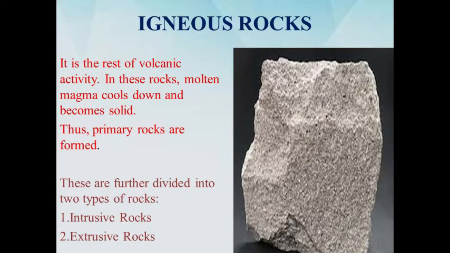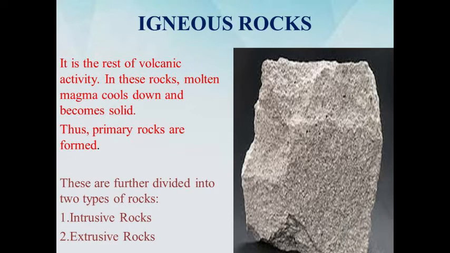First of all, we will discuss igneous rocks. They are the result of volcanic activity. Molten magma cools down and becomes solid. Primary types of rocks are found here. It can be further subdivided into intrusive rocks and extrusive rocks. Intrusive rocks: sometimes molten magma cools down deep inside the Earth's crust. Solid rocks so formed are called intrusive rocks. Molten magma cools down slowly, so they form large particle size. It is visible on Earth's crust. Granite is an example of such rocks.